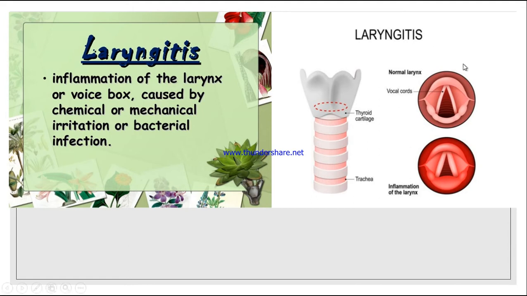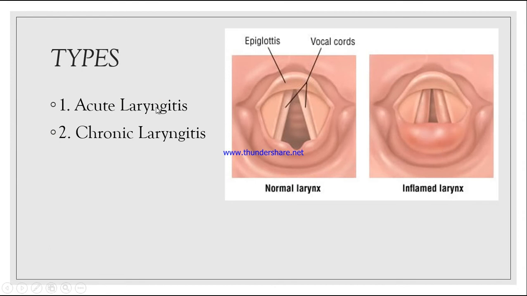So you can see this is a picture. This is a normal larynx. These are the vocal cords, and this is the inflamed larynx. So there is redness. This area is very thin as compared to this. This is swelling, and there is redness also. You can see the vocal cords here are very thin, whereas the vocal cords in laryngitis are thick because they are swollen. There are two types of laryngitis, one is acute and one is chronic.